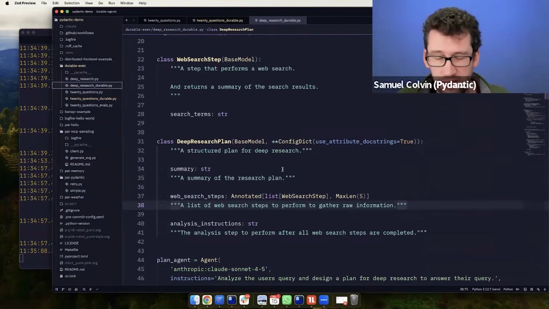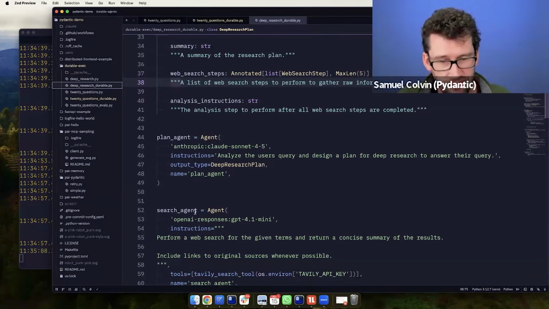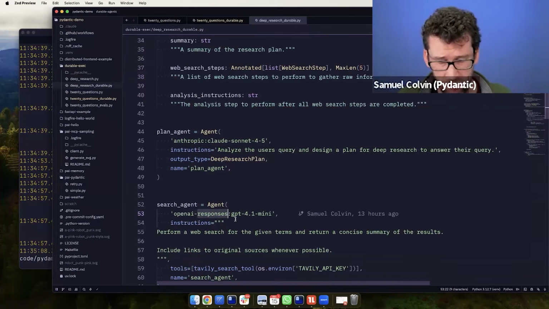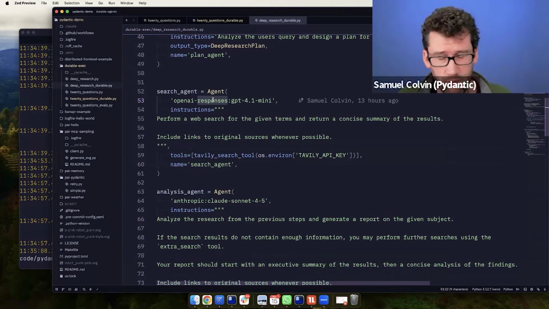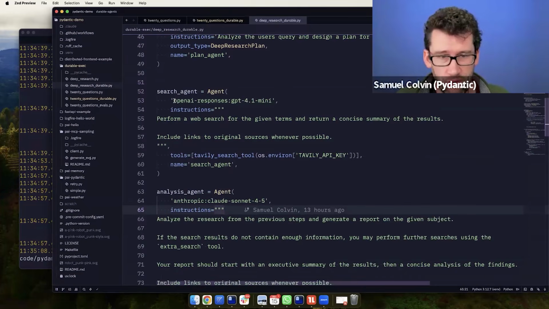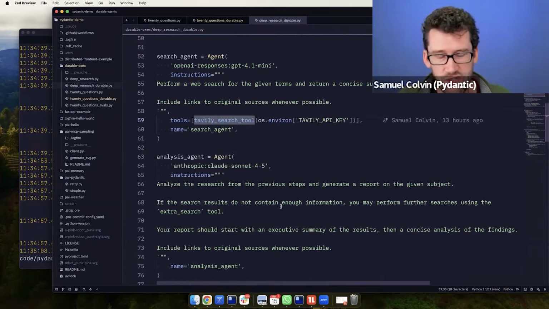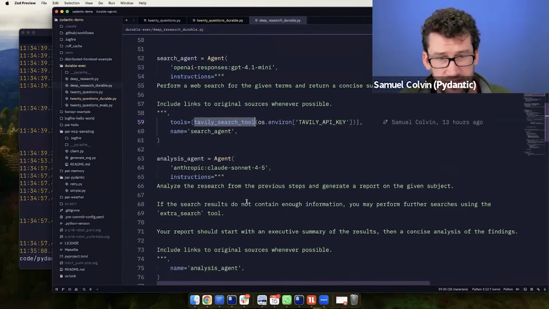Spoiler, it's going to be pretty similar. I discovered last night that there's a bug with the Vertex SDK that means you can't use it with Temporal right now. So I've swapped it out. I think we should fix that, or at least I'll be whinging at DeepMind today to go and fix that. So I've switched it out to OpenAI Responses here, and I'm using Tavily instead of the built-in search. But other than that, this is all pretty similar code.